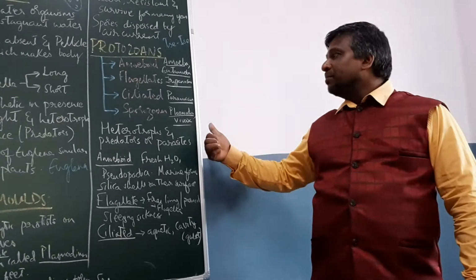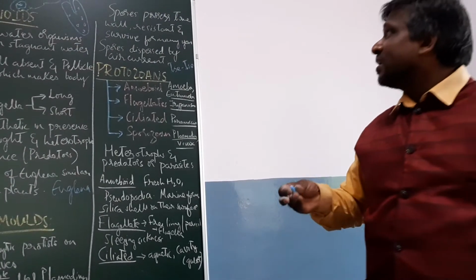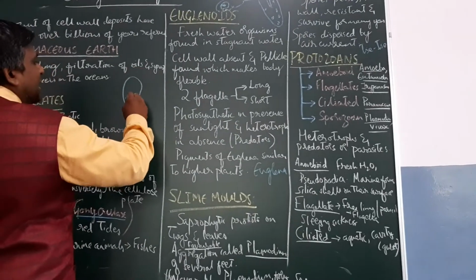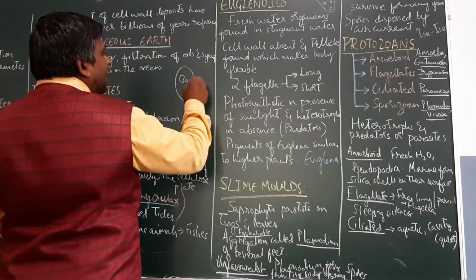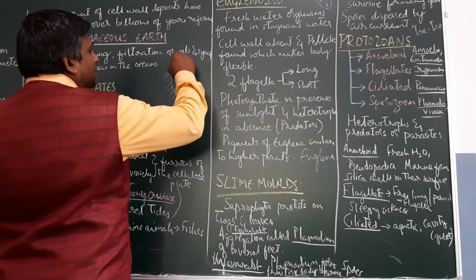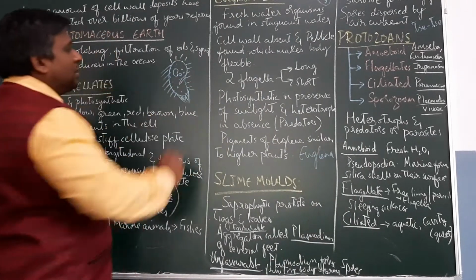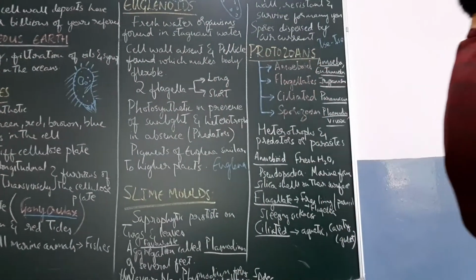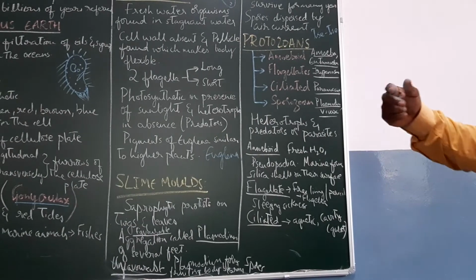Ciliated protozoans have lots of cilia. You might have studied the slipper animalcule, Paramecium, isn't it? They have a large macronucleus and a micronucleus. There is a gullet, and at the base a tuft of cilia, not a French beard. And there are cilia throughout their body. Have you drawn this diagram?